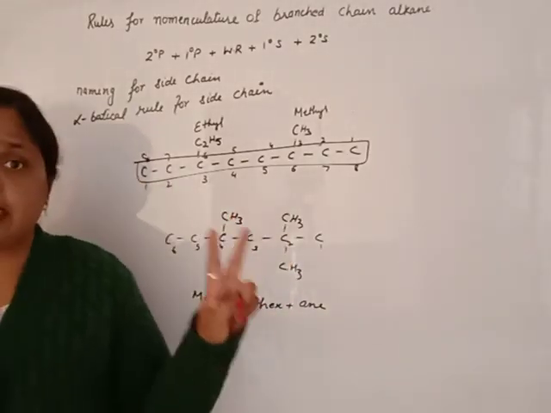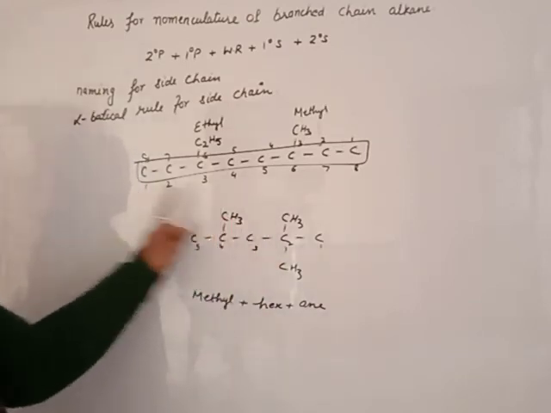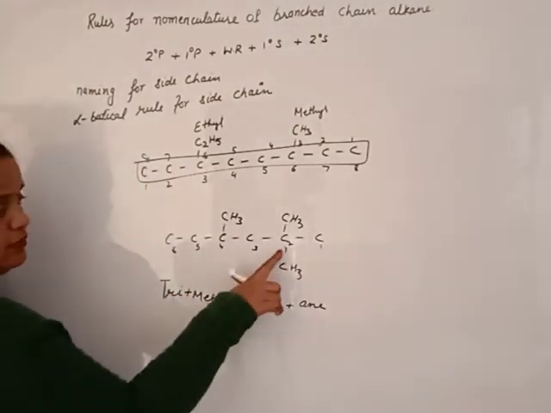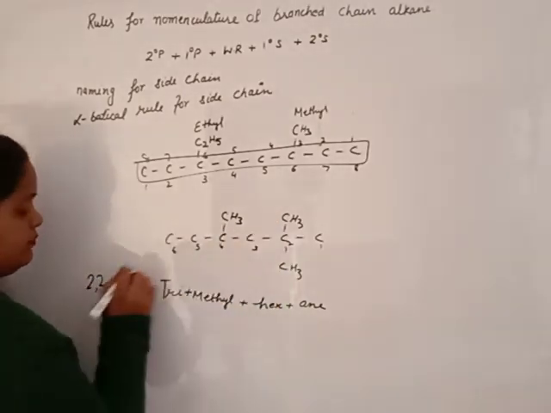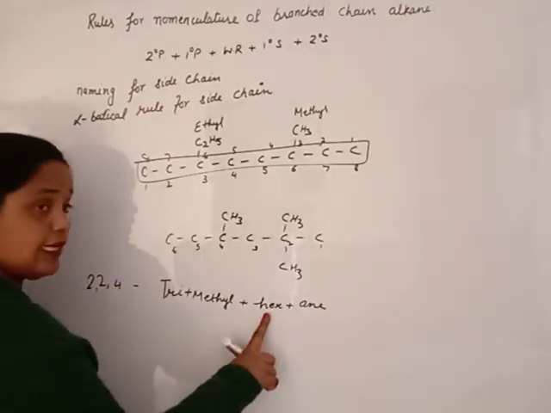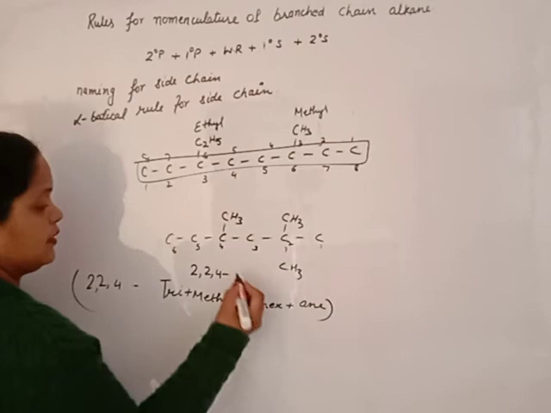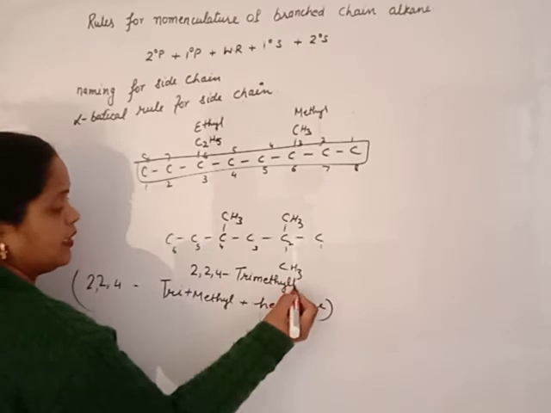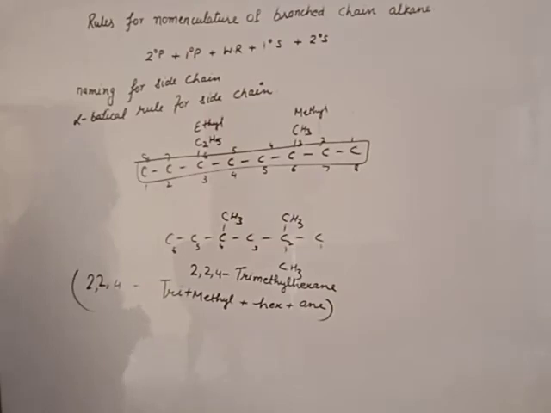For 2 we use di, for 3 tri, for 4 tetra, then penta, hexa and so on. We have 3, so tri. The second position consists of 2 substituents, and 1 is at the 4th position. So the name is 2,2,4-trimethyl hexane. That is the naming.